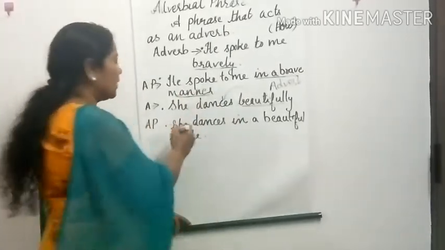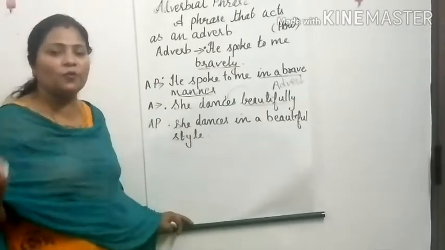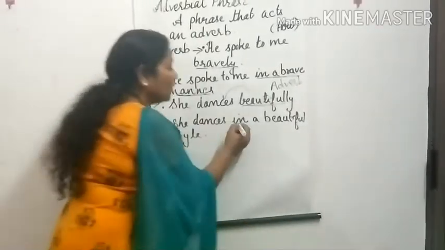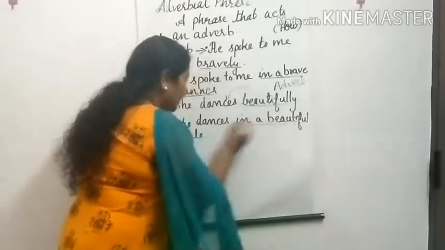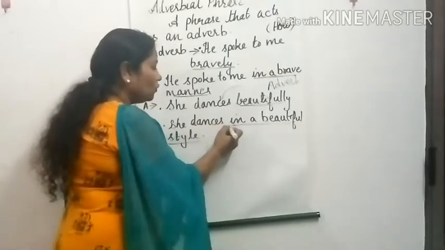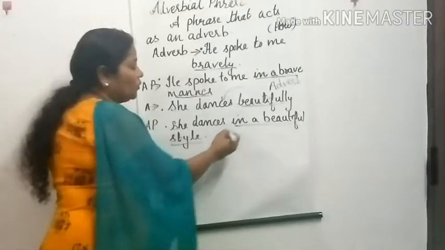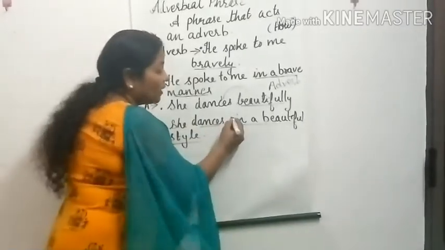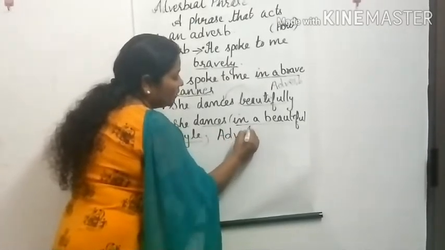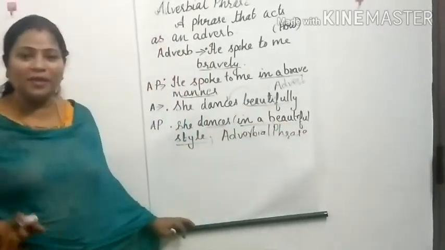The same example, see here: she dances in a beautiful style. So how does she dance? In a beautiful style. Again it has the same meaning. In a beautiful style she is dancing. Here we have used a group of words to describe this verb. So if it is a group of words, then what is it called? Adverbial phrase. I hope this part is very clear.